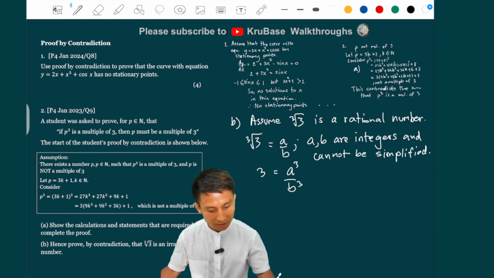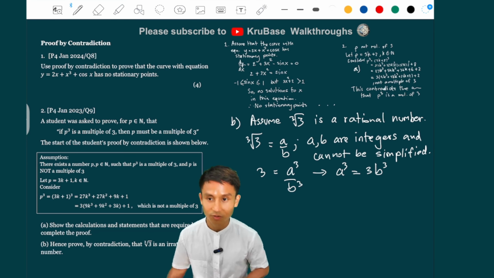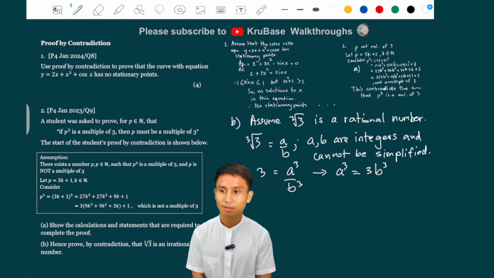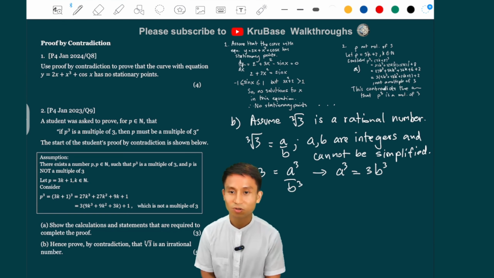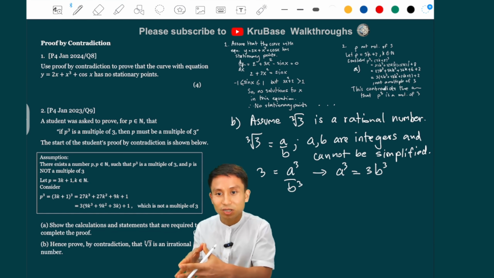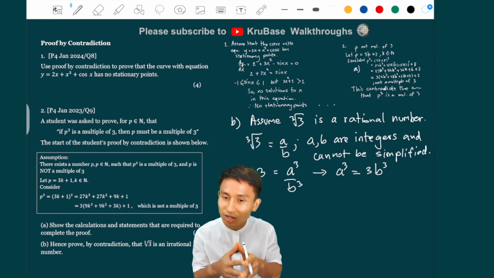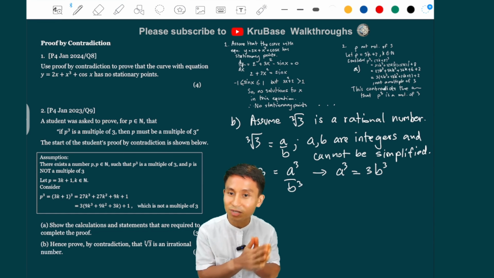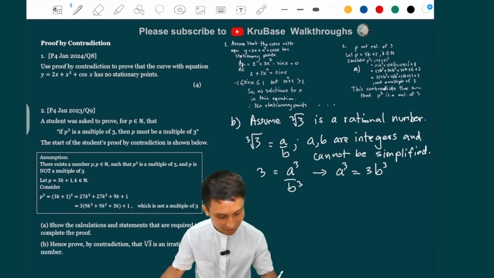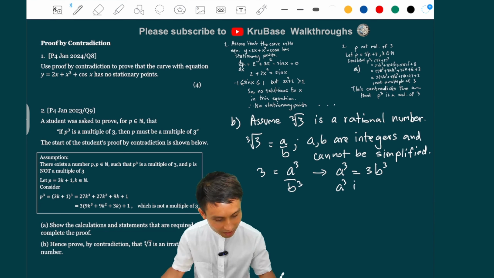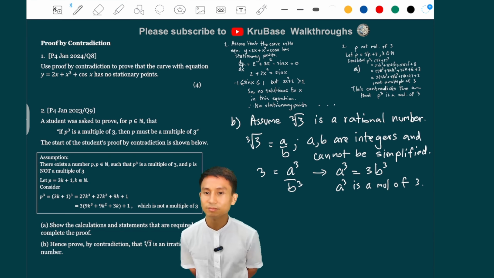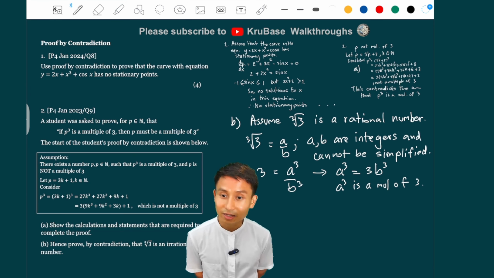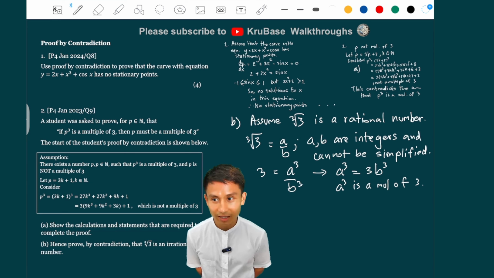When we have this, then we can write a cubed equals 3 times b cubed. What is that telling you? Well, you can write a cubed as a multiple of 3, because that is 3 times an integer. So therefore, a cubed is a multiple of 3.